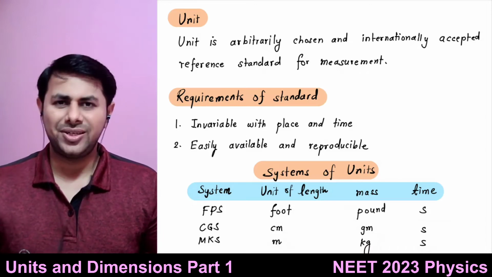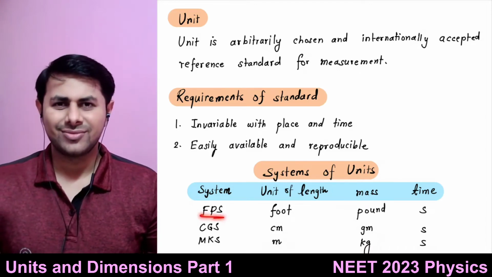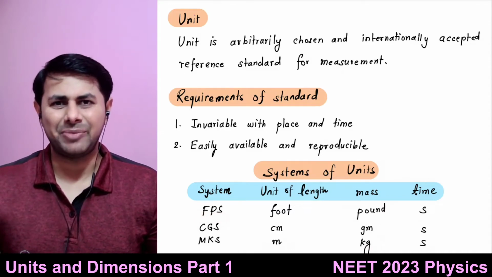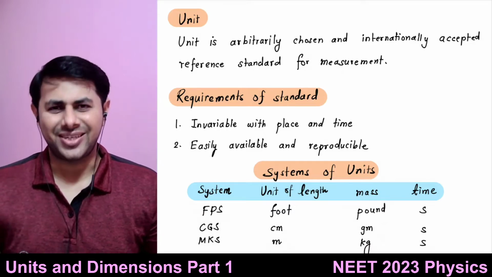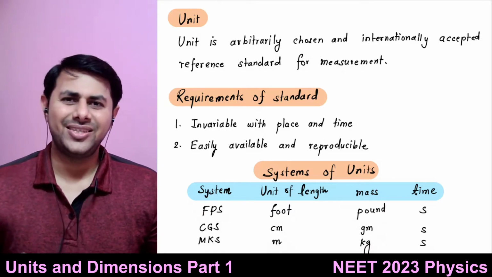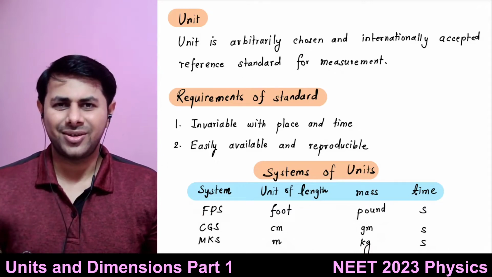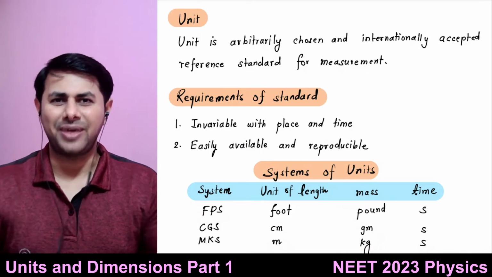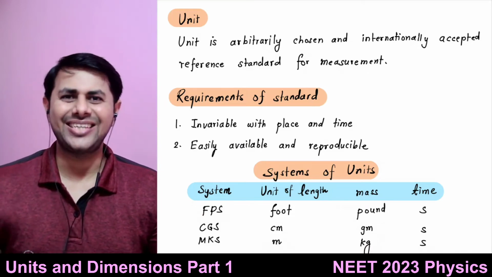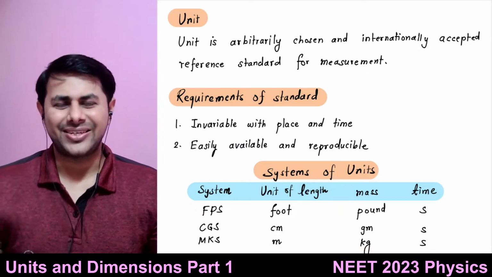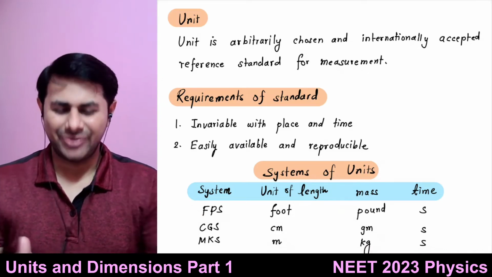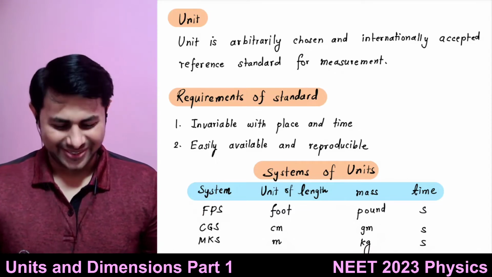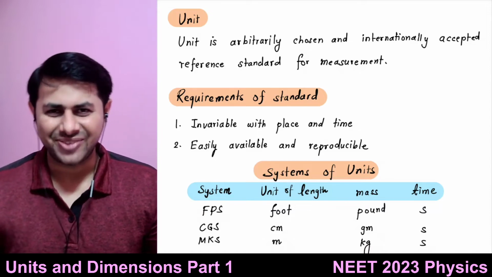So there is one example. This is a famous story. How did the unit of length foot come into place? There lived a king somewhere, and he said one day that the unit of length in my kingdom is going to be the length of my foot. And from the next day onwards, the unit of length there was foot, which was the length of the foot of that king. Nowadays we don't have such freedom.